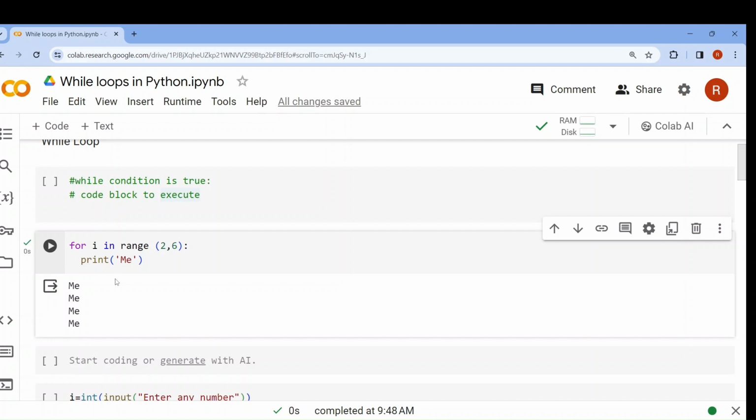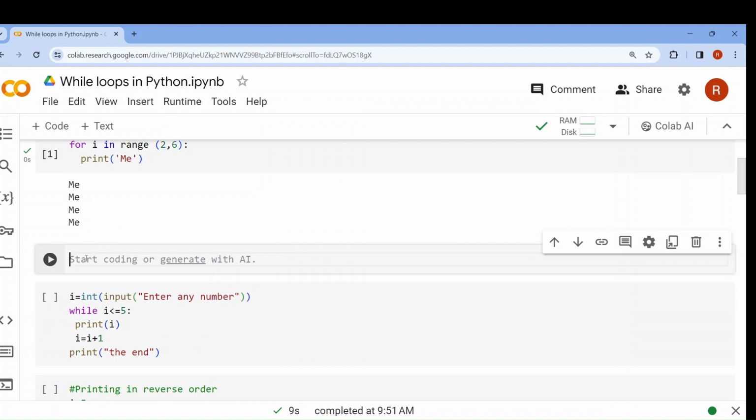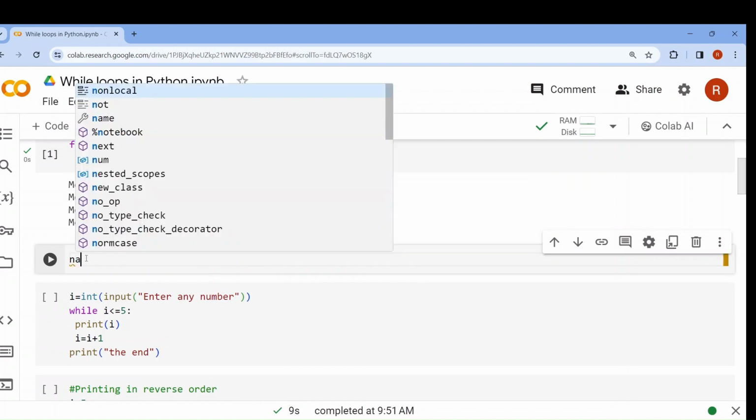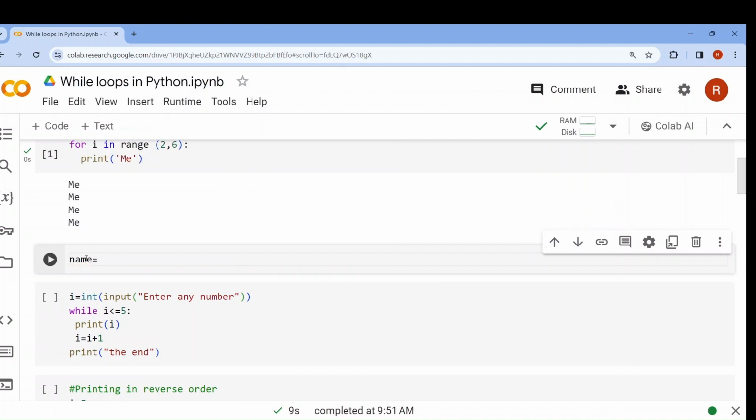Now the question is how to implement a loop when we don't know how many times the loop will be executed. This is where the while loop comes into the scenario. Let me write a program for you using while loop. name equals input, enter your name.